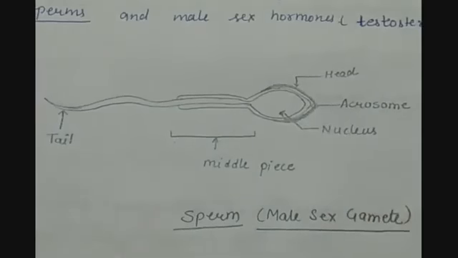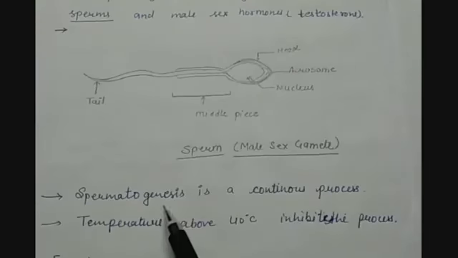Children, one thing to notice is that sperms are highly motile. They remain alive in the female genital passage for a few days, but their fertilizing power is limited to 1 or 2 days only. Spermatogenesis, the process of producing sperms, is a continuous process. That means from the onset of puberty, spermatogenesis keeps on preparing these sperms.